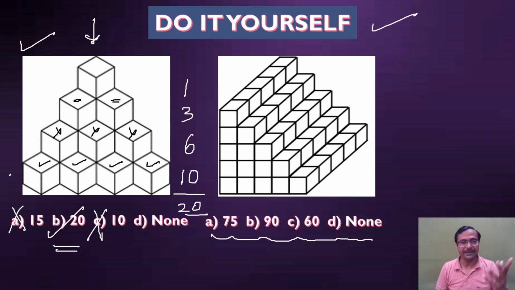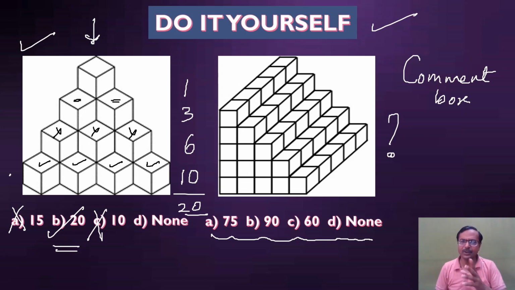What will happen then? So how many total cubes will be there in that case? So please post your replies in the comment box. If you have an additional row in the figure on the left hand side, what happens, and how many cubes are there in this particular figure, the fourth figure which I have shown here? Very easy question, mind you. I've not given you a tough one. This can be a very easy question to crack.